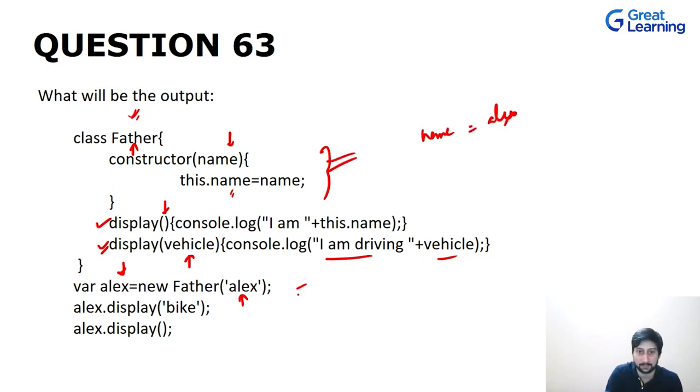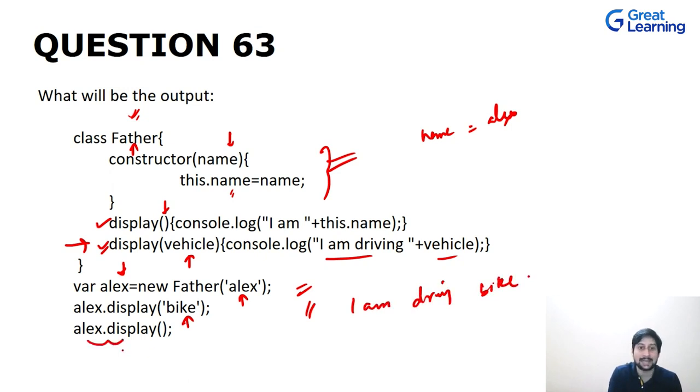That is this first step. Done. Now what we are doing, we are calling display, which is this method will be called, and we are passing in the argument, that is bike. So I am saying that I am driving and the vehicle is bike. So the output will be I am driving bike.